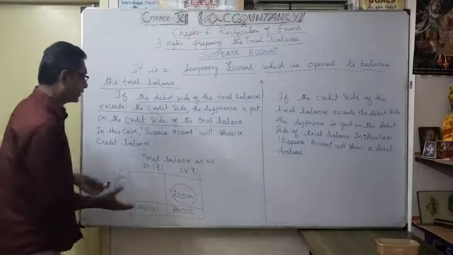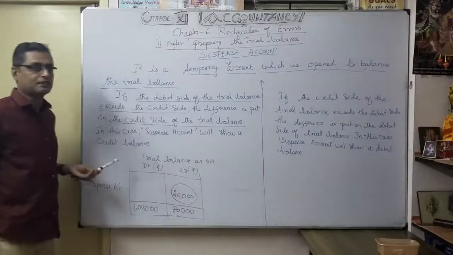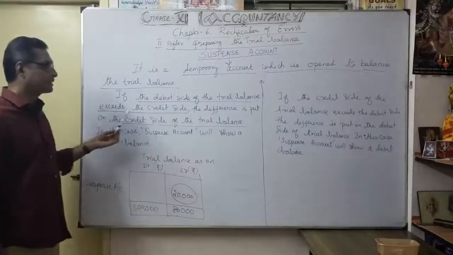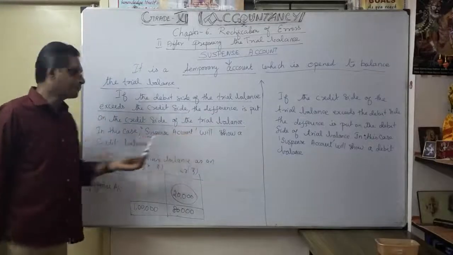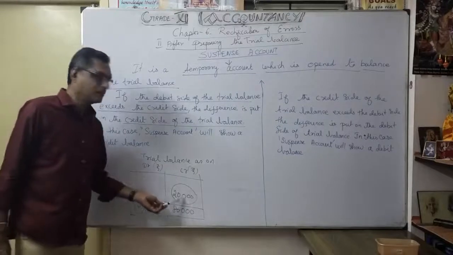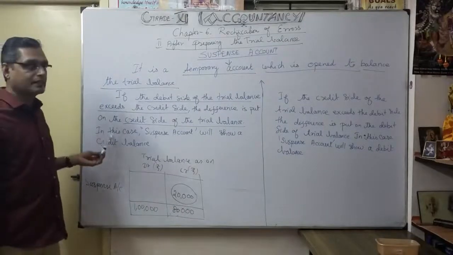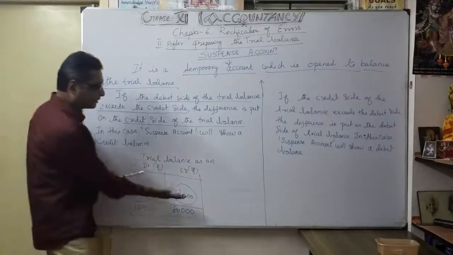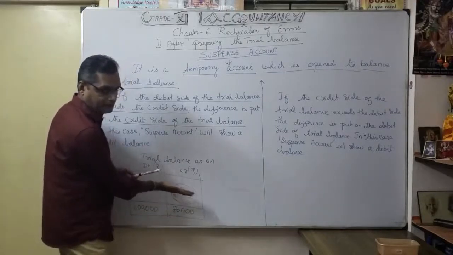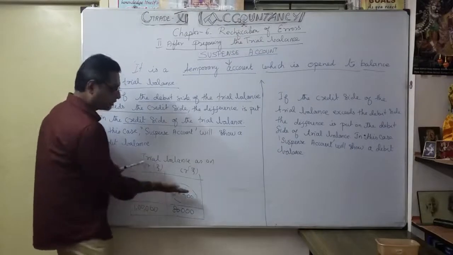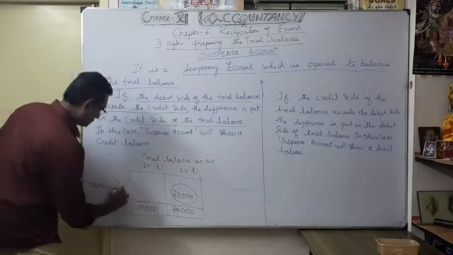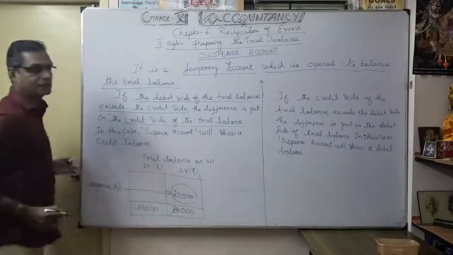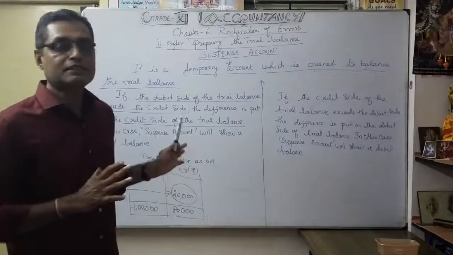This is the example of when the debit side exceeds. That's why I repeat once again: if the debit side of the trial balance exceeds the credit side, the difference is put on the credit side of the trial balance, 20,000. So in this case, the suspense account will show the credit balance. Here credit is short, so I want to show that 20,000 as suspense account. Here 1 lakh 80,000, so 20,000 is the difference. This is one possibility.